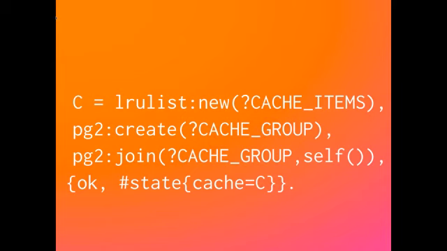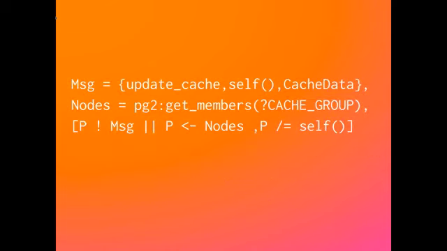Say, hey, PG2, join me under the cache group name, and put myself in. Self is the process ID of my own process, and I can return in my gen server some state which hangs onto my cache. And so as I am getting new events coming in, I actually get an update cache message that comes into that gen server.